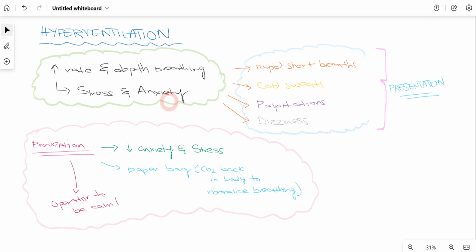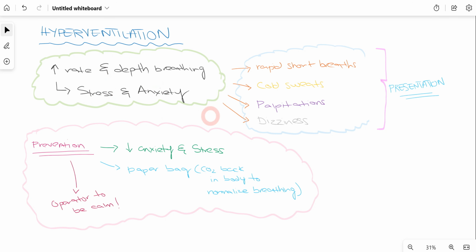Firstly, stress and anxiety, and these are some fearful symptoms that the patient has when they're visiting, most commonly for the first time ever, a dentist. So they have many fears associated with the dental treatment, and that stress and anxiety leads to hyperventilation.